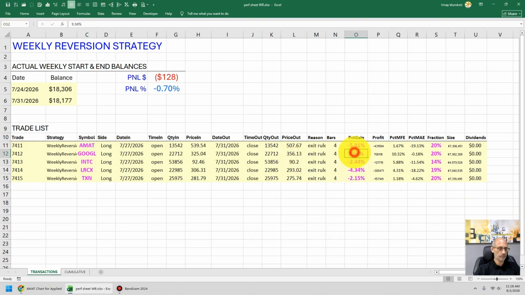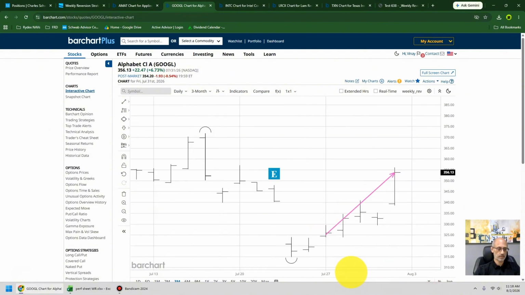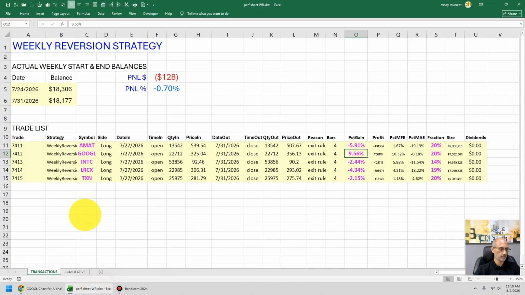That was the best trade of the week, up 9.6%. And after earnings last week, Google had a pretty big sell-off. It ended last week quite a bit lower. And so we bought it Monday at the open here, sold it here on Friday for a very nice gain.